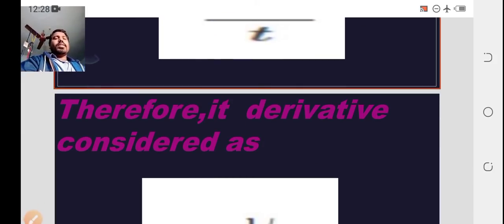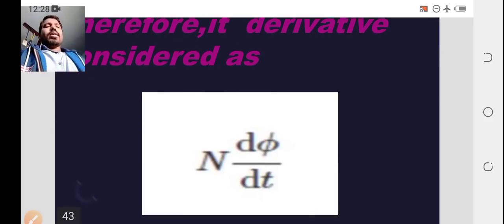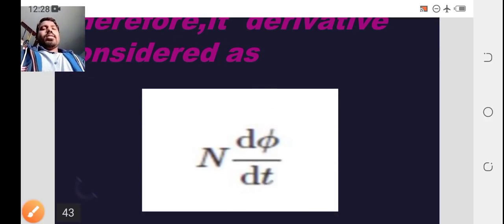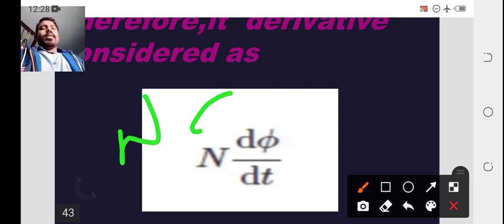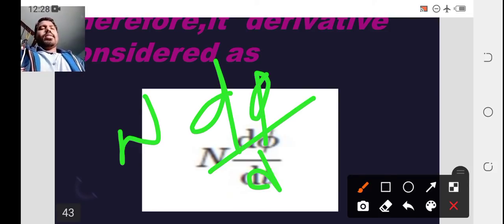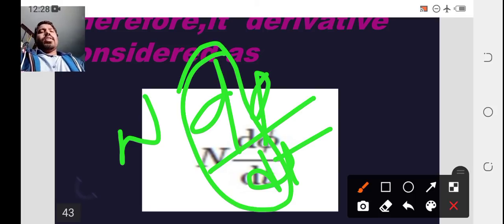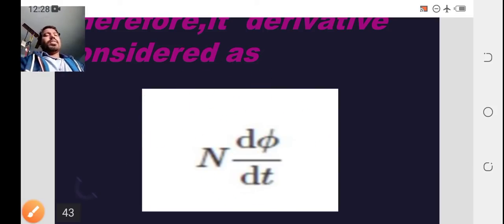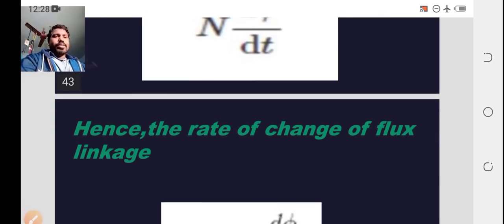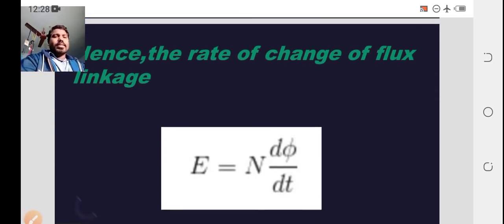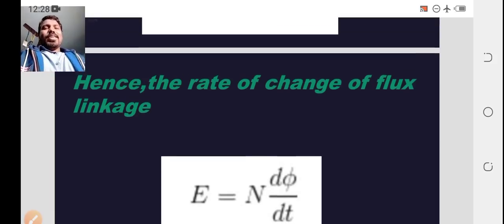Therefore, its derivative is considered as what? The derivative is d phi by dt, so the derivative is N d phi by dt. Hence, the rate change of flux linkage, T2 minus T1.